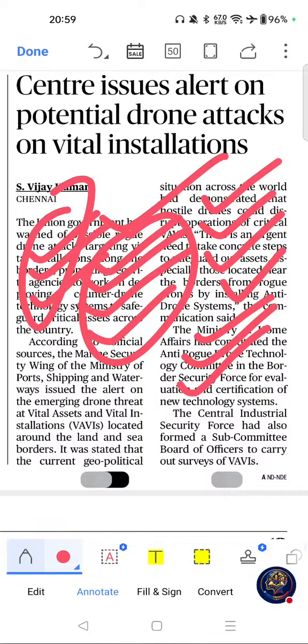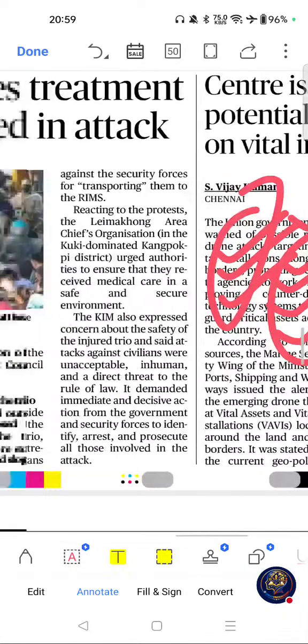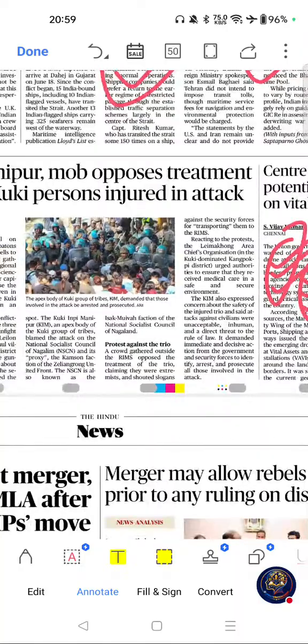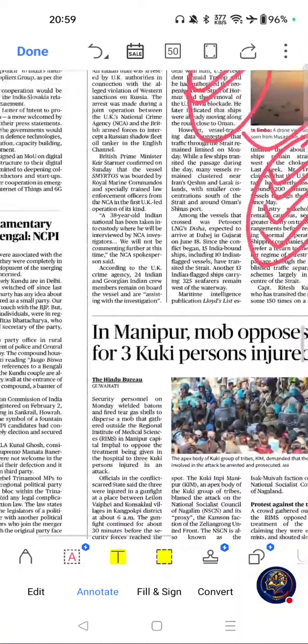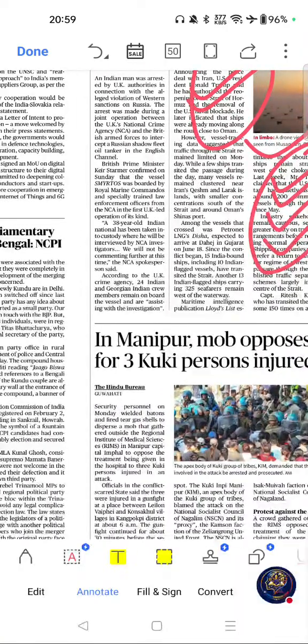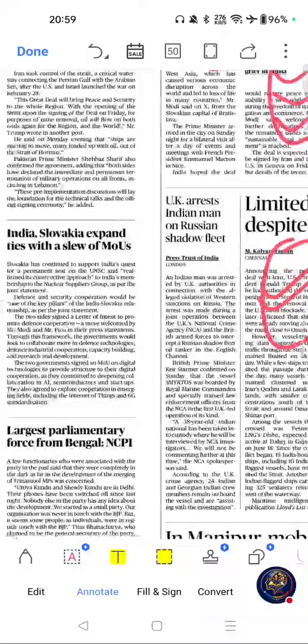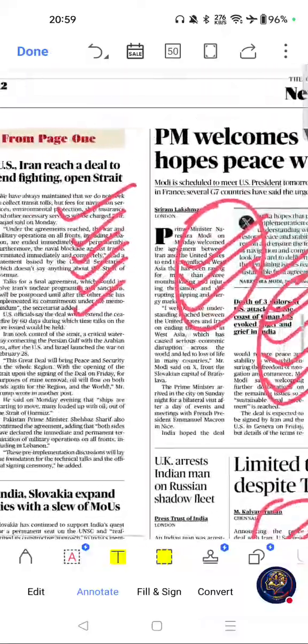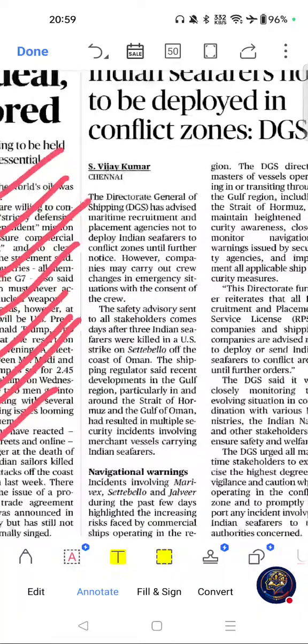Please go through this one. Move on to next important article from this page, this one.